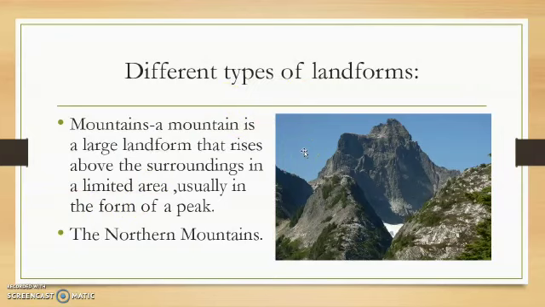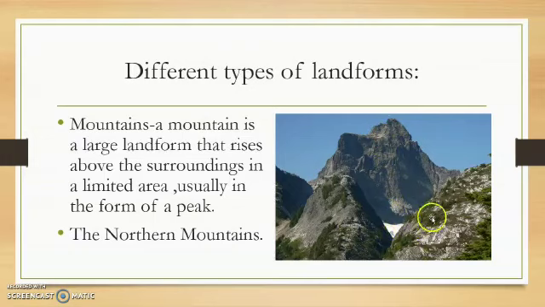What kind of landforms do we have? The first picture which I have shown you is this kind of land. We call it mountains. What is a mountain? A mountain is a large landform that rises above the surroundings in a limited area, only a small amount of area, usually in the form of a peak. Peak means high, ranging from down to high. We are calling it a peak.